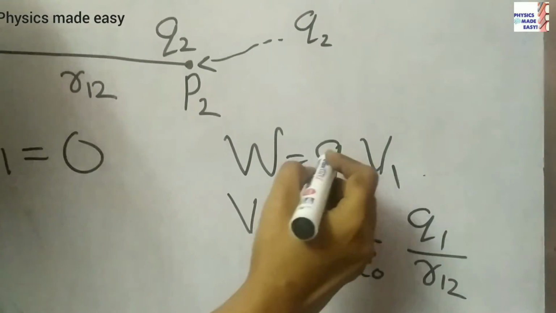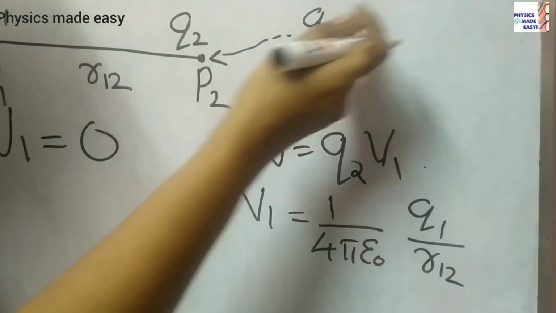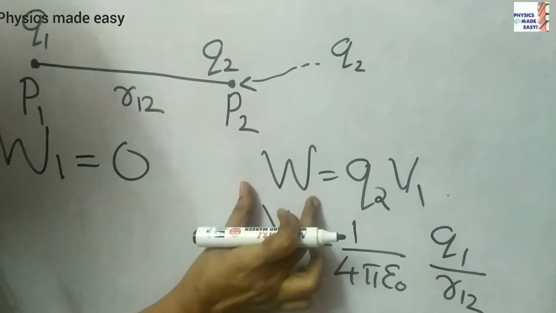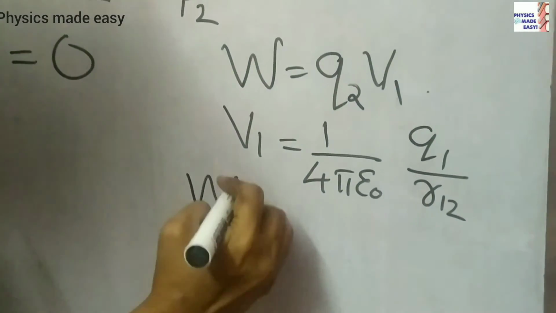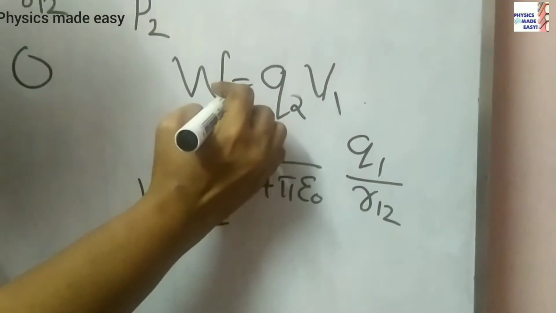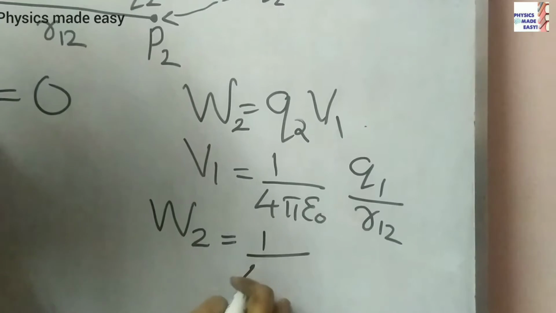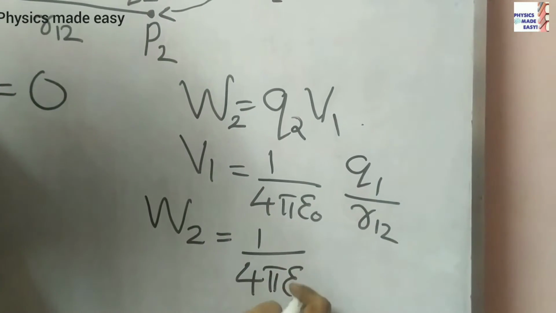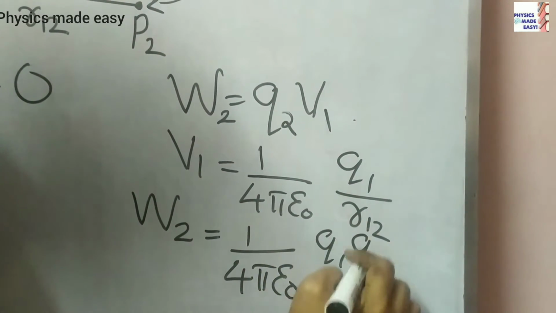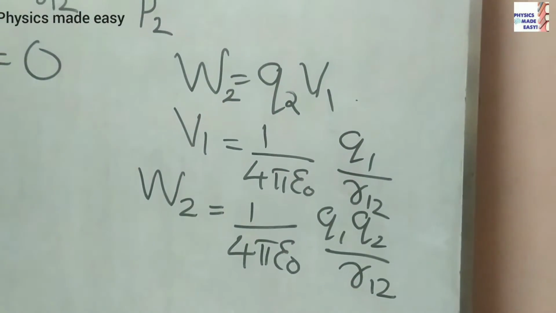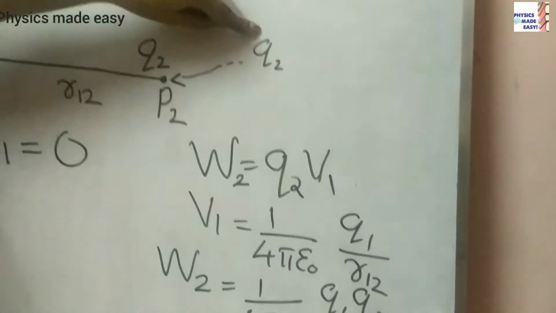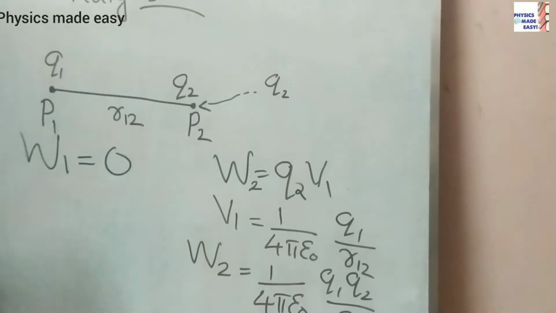So for bringing this charge Q2 from infinity to this point, work done is equal to Q2 into V1. So we can write that work done W2 as 1 by 4 pi epsilon 0 Q1 Q2 by R12. That is the work done to bring this charge Q2 from infinity to this point.